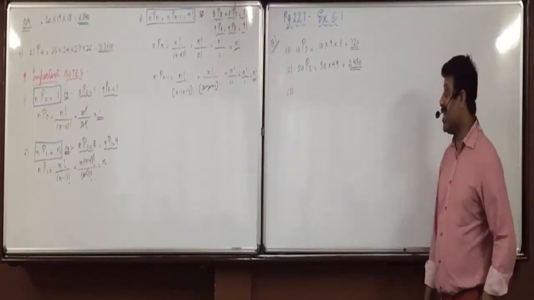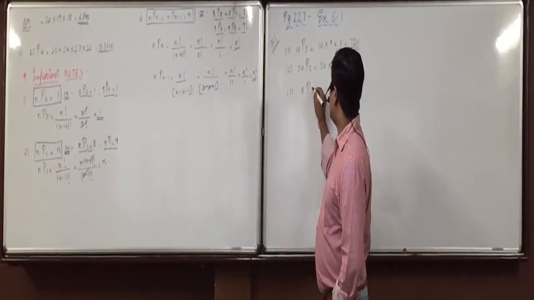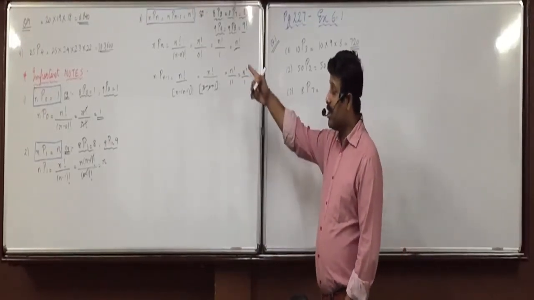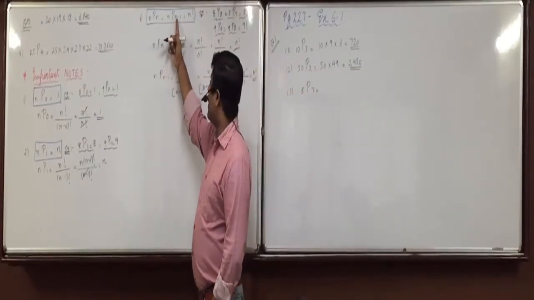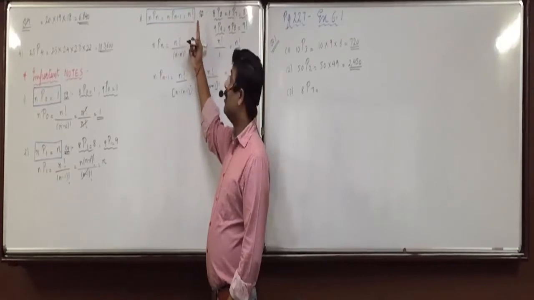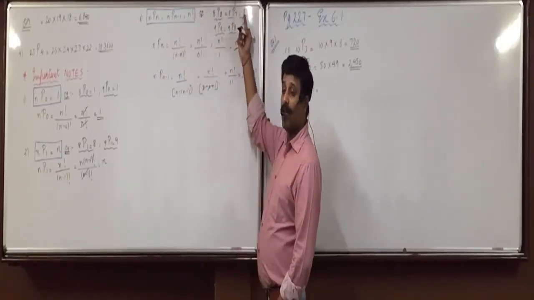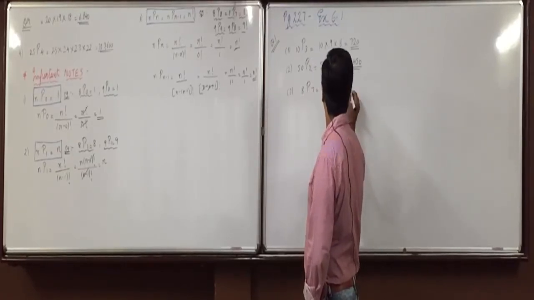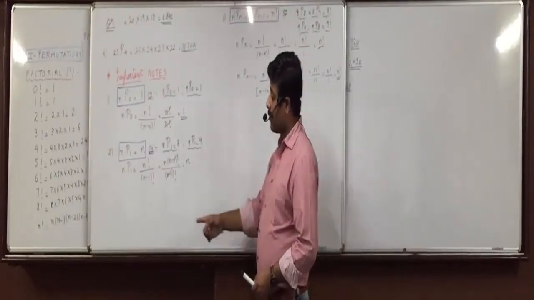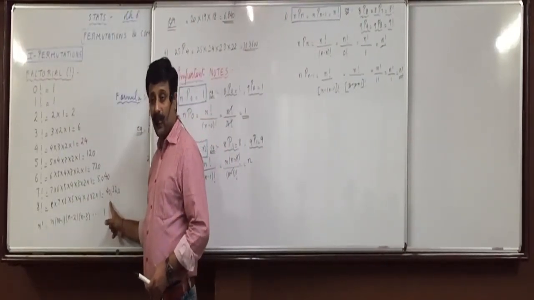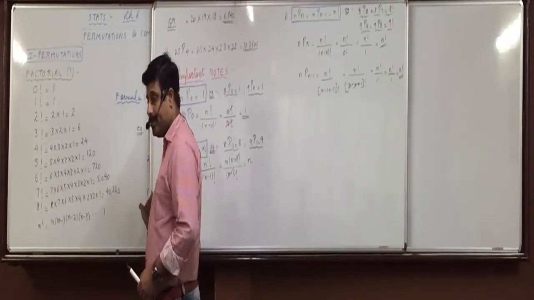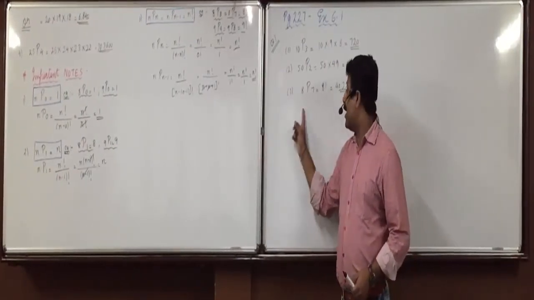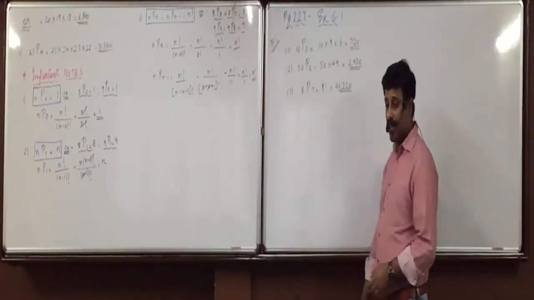Now 8P7. How many numbers will multiply? No, we'll use this one: nP(n-1) will be equal to n factorial. So 8P8 and 8P7 both will be equal to 8 factorial, 40320. You already wrote this. Did you understand this, everyone? Any doubt with the third one? 8P7 we can directly say is equal to 8 factorial.